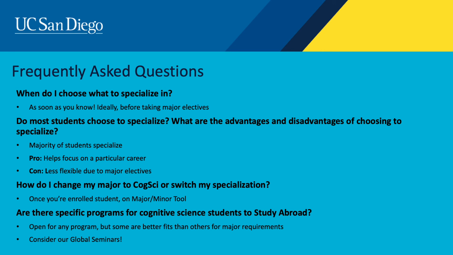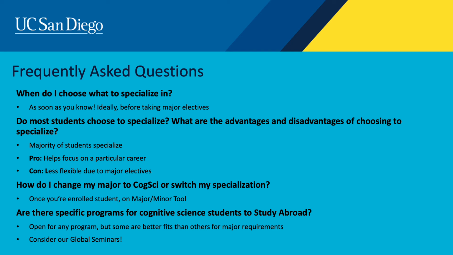Another question is, are there specific programs for cognitive science students to study abroad? There's not really specific programs for cognitive science students only to study abroad, so our majors are open to participate in any study abroad program, and our study abroad office is an amazing resource for finding out which ones would be the best fit. We also work with students to pre-approve courses before heading abroad so that these courses can count towards your major requirements.